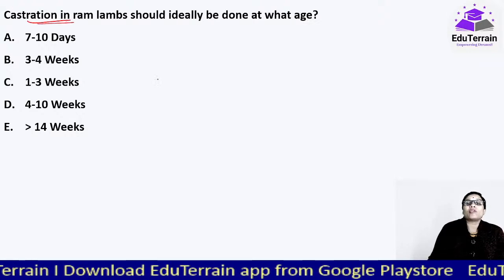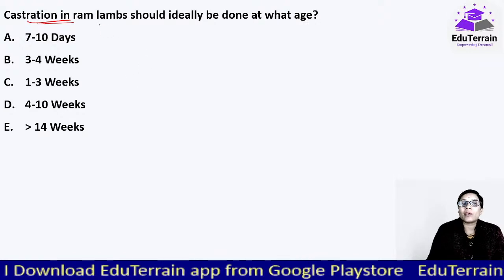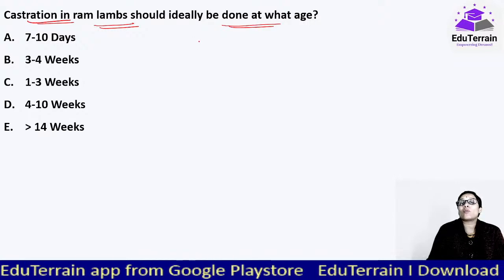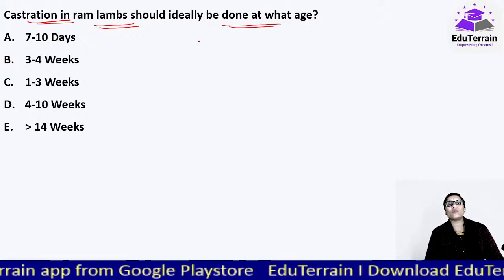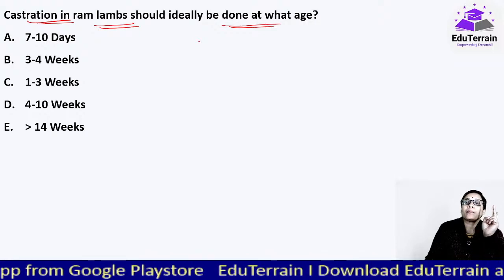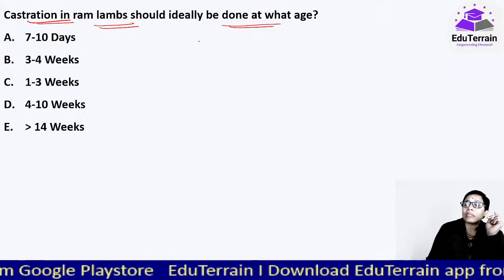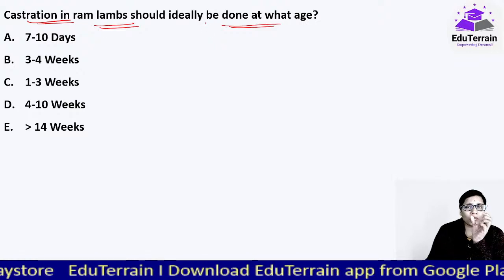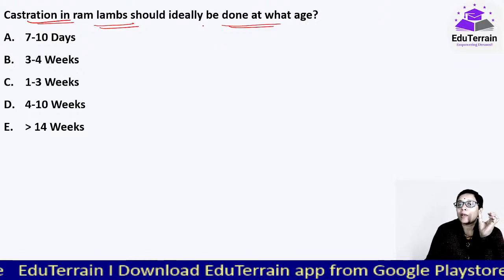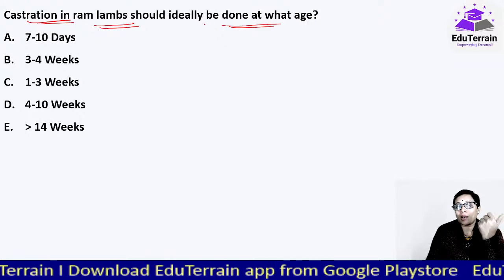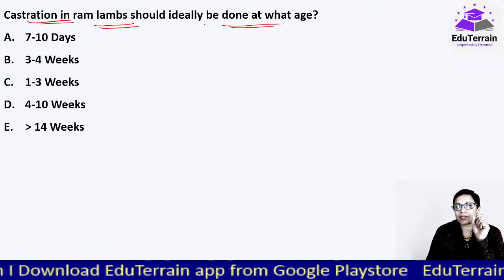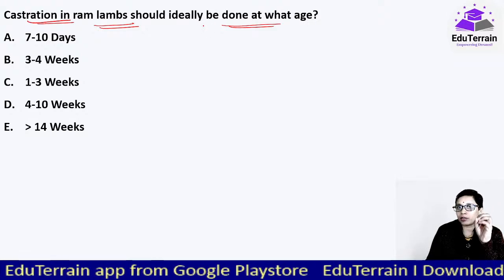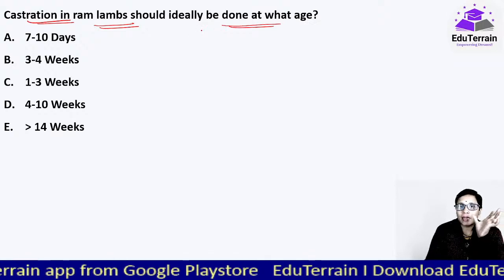Castration, that is removal of the male reproductive organs in lambs, that is in sheep, should ideally be done at what age? There are two things you have to understand. One, dehorning, which is generally done very early, within day 1 to 3, before the horn buds completely come out. Otherwise, once they come out, it would be very difficult for the animal. Again, that is about dehorning.